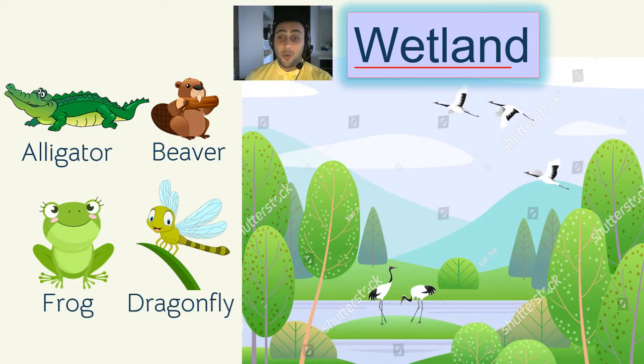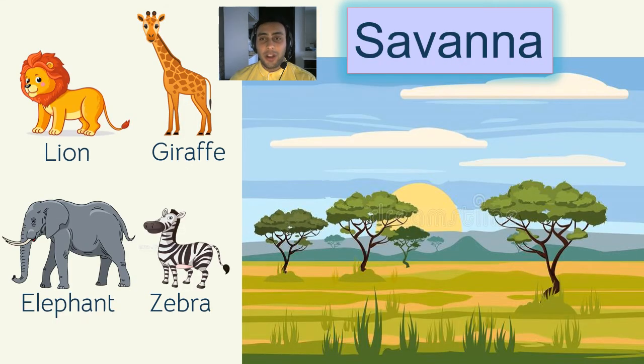Wetland. Okay, in wetland, it's filled with water, trees, and grass. It's usually next to a forest or maybe a savanna. So a wetland has alligator, it has beaver, it has frog, it has dragonfly. Now, wetland has so many different types of animals. I don't want to go in a wetland because it has alligator. I'm scared. All right, so this is wetland. All right, let's see the next one.